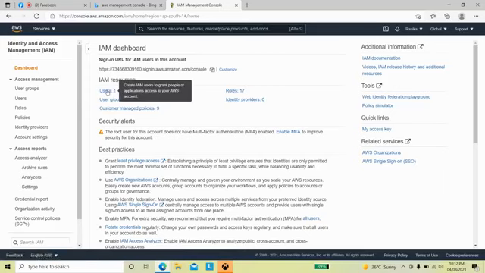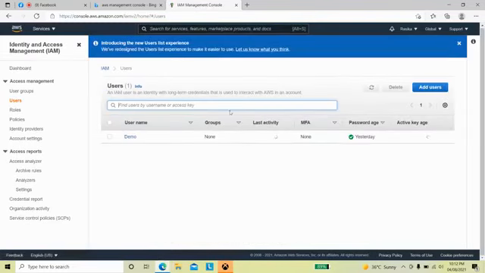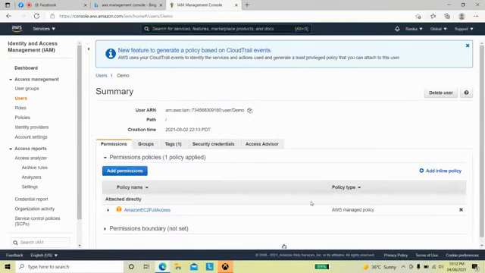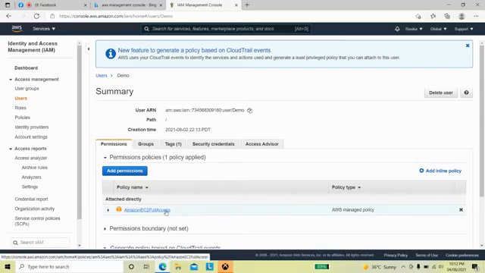Now I'm going to show you the user which I created in my last lab session. This is the user which I have created. I'm going into the user to see the permissions. I have attached the permission like this. This is the permission I have given to this user. Except for this service, that user cannot access any services in AWS. Only EC2 full access is allowed for him.